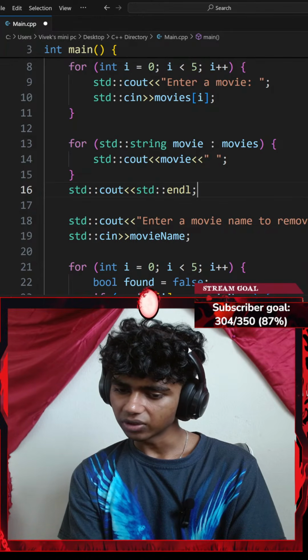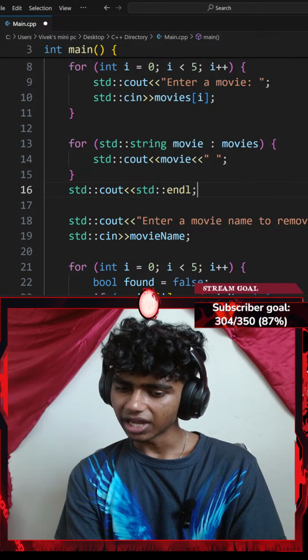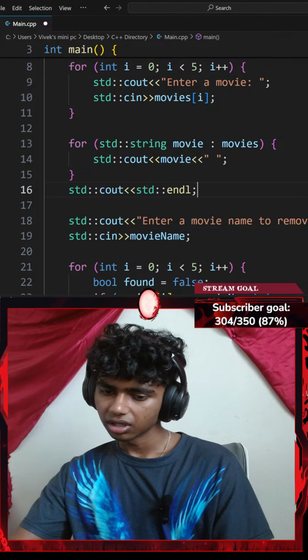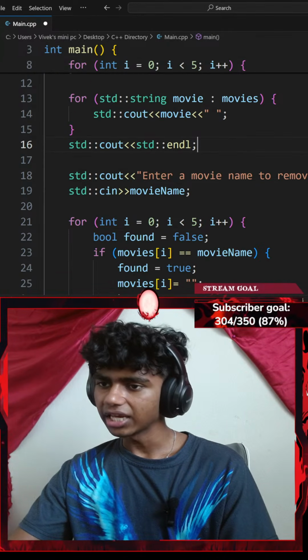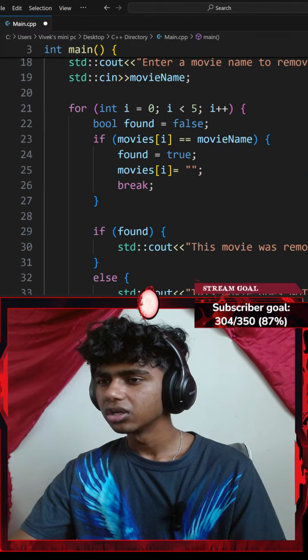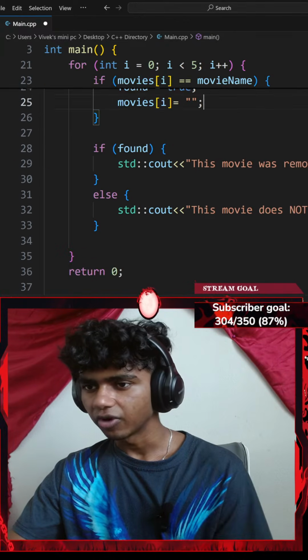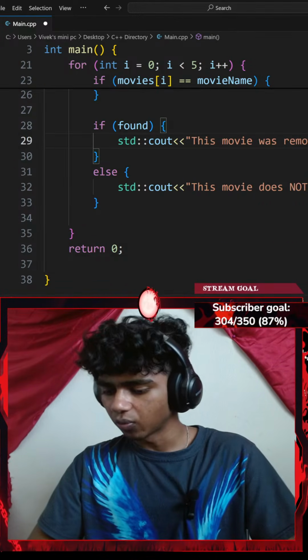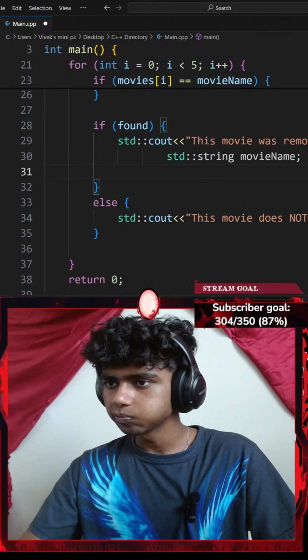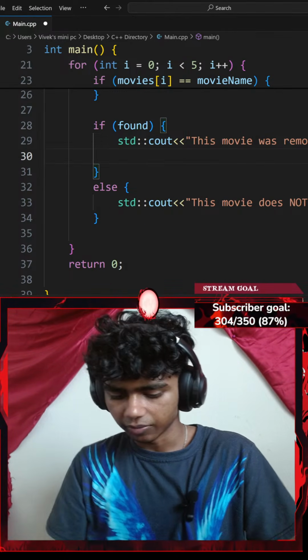Dot dot dot. I only know 2 languages that even have for each syntax keyword. Remove break, it should be inside if found. Okay, I see. Let me remove break. So if found that was removed, let me break my loop. Okay, let me go with a break.